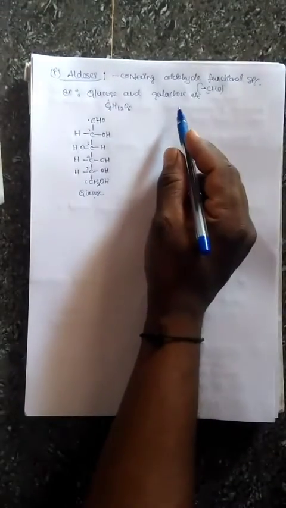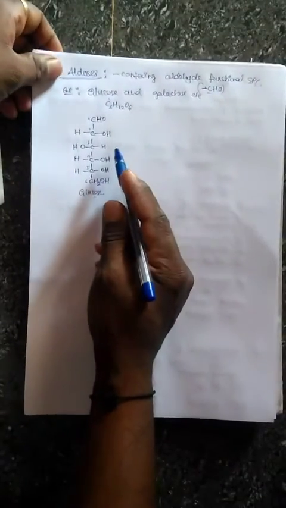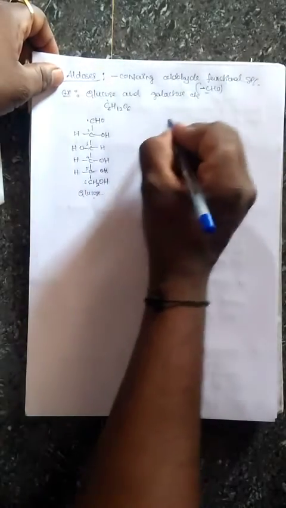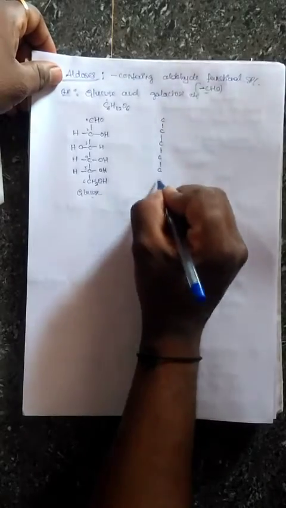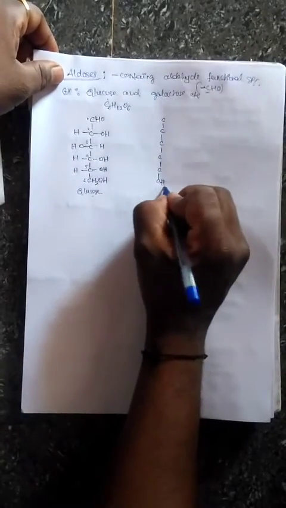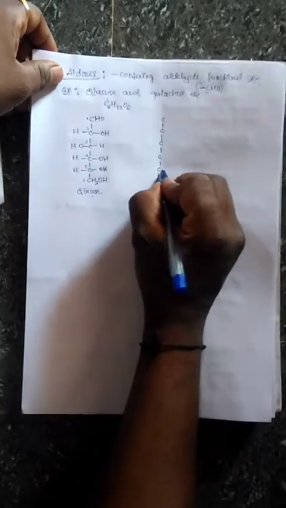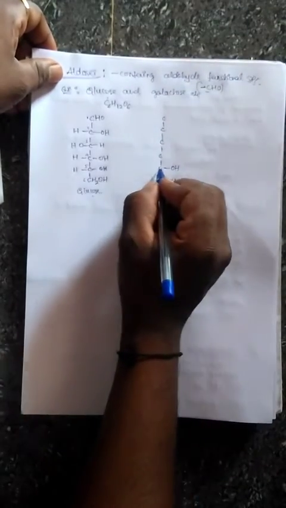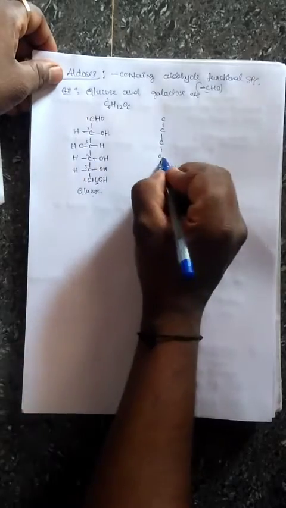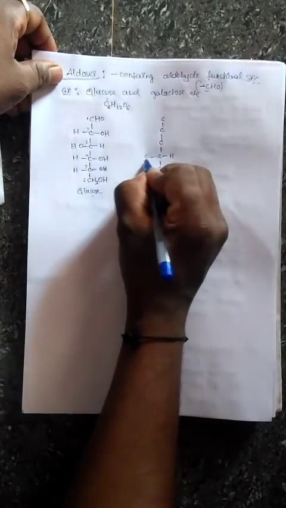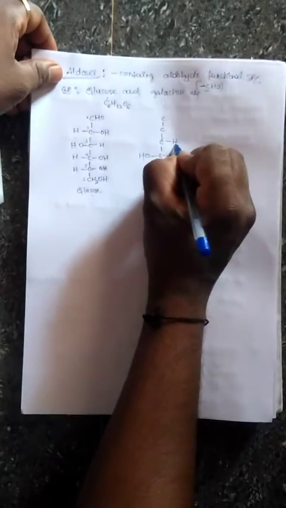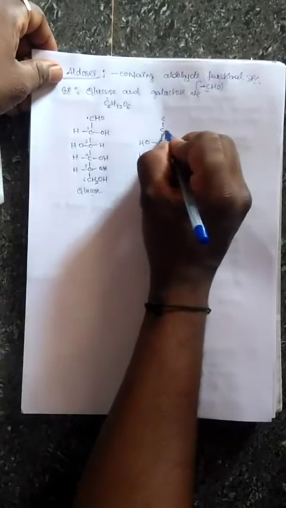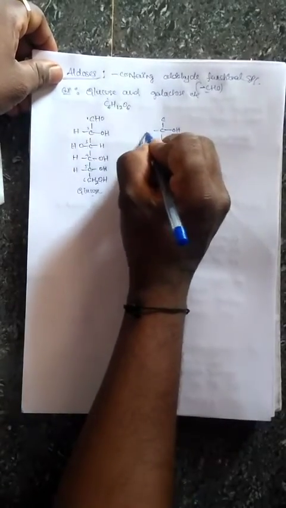Now similarly galactose, which has the same molecular formula but a different structure. Write 6 carbons, 1, 2, 3, 4, 5 and 6. Similarly the 6th carbon is alcohol CH2OH, and here OH on the 5th carbon. Only the 4th carbon configuration changes, that is H and OH, here H. The 3rd carbon is the same, and the 2nd carbon is also the same. Then this is an aldehyde, so CHO.